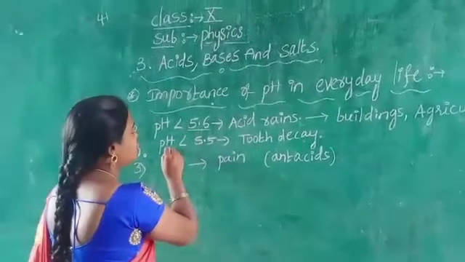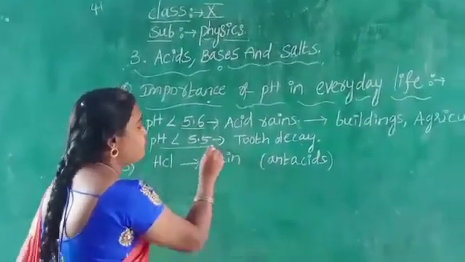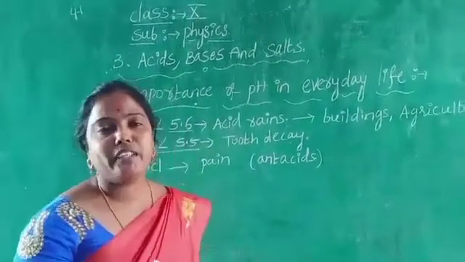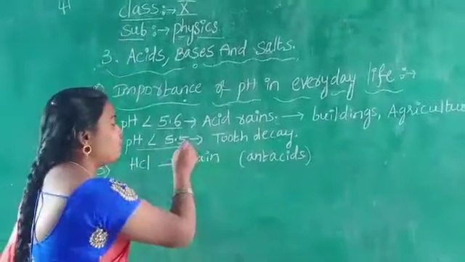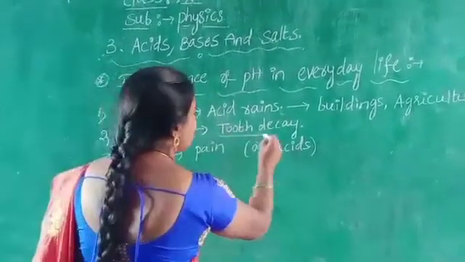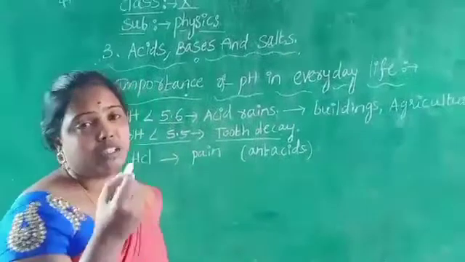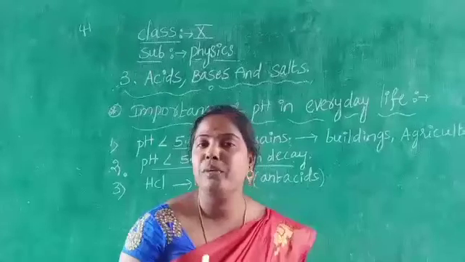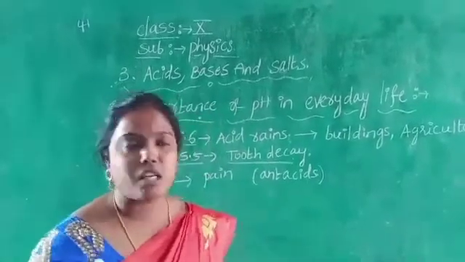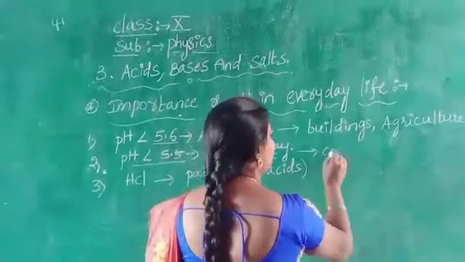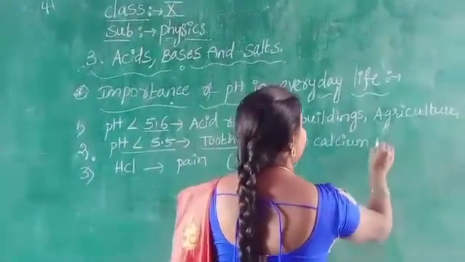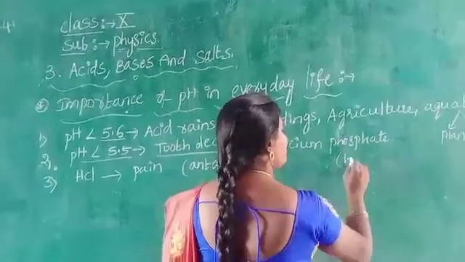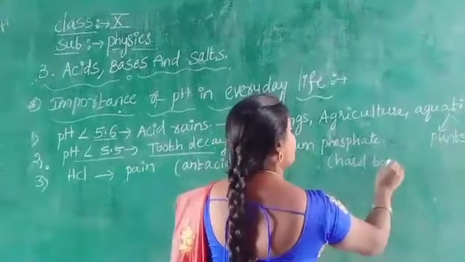If the pH value in our mouth is below 5.5, it causes tooth decay. Children, we have enamel on the upper layer of the teeth. This enamel is made up of calcium phosphate, which is very hard, like bone.